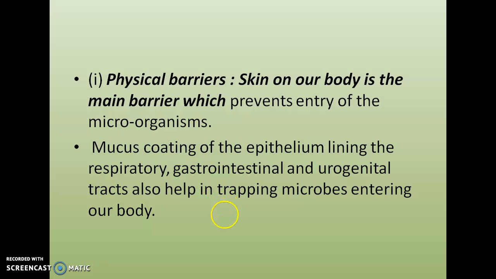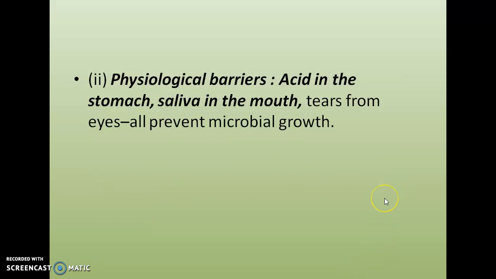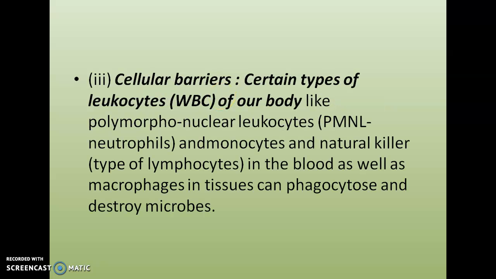These structures also help in trapping microbes entering our body. Second one, physiological barrier. Acids in the stomach, saliva in the mouth, tears from eyes, these all prevent microbial growth and together constitute the physiological barrier.